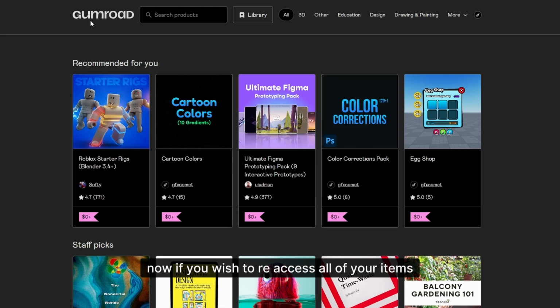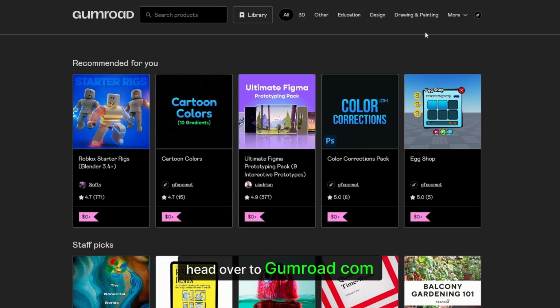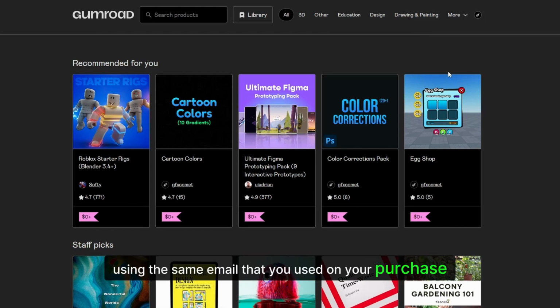Now, if you wish to re-access all of your items, head over to gumroad.com and you want to create an account using the same email that you used on your purchase.